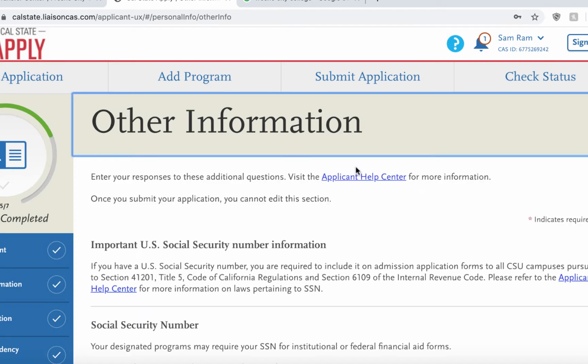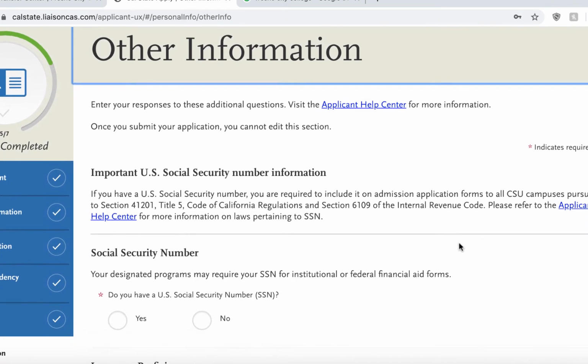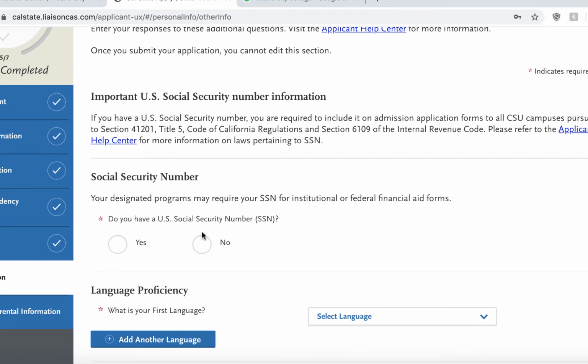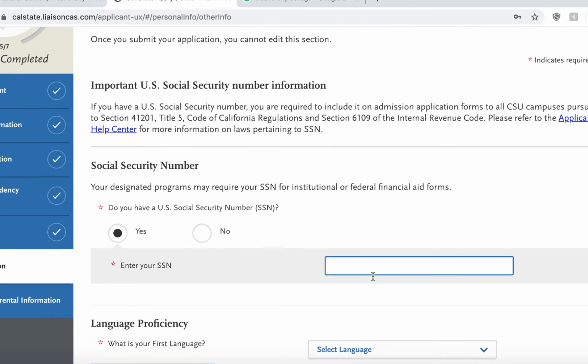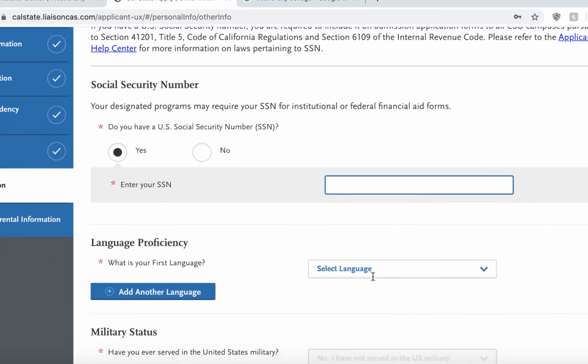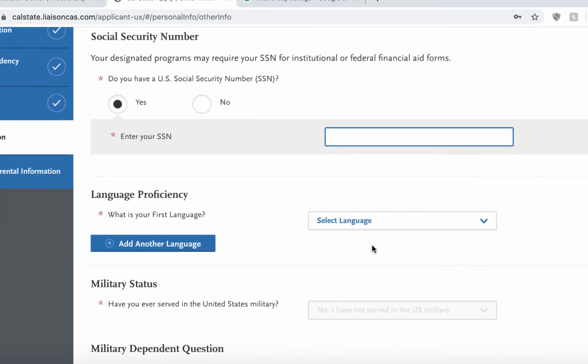In this section, Other Information, indicate if you have a Social Security number. Then enter your Social Security number. If you do not have one, please watch part 2 of this video or follow up with a Transfer Center for instructions. To follow, enter your first language.